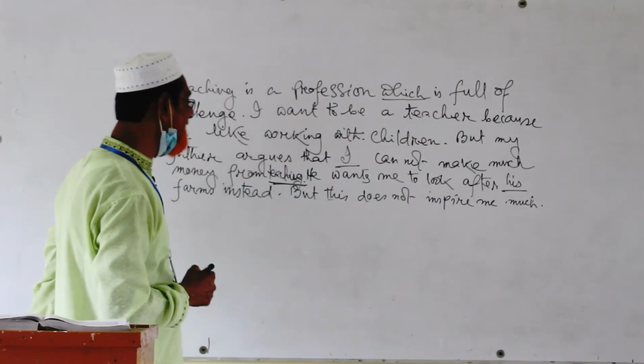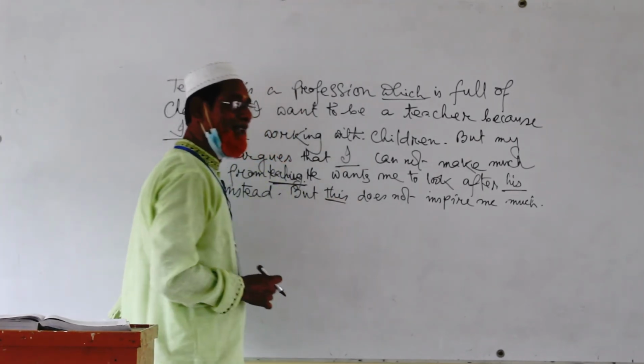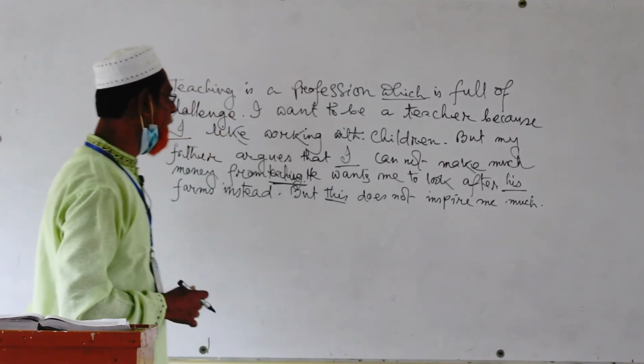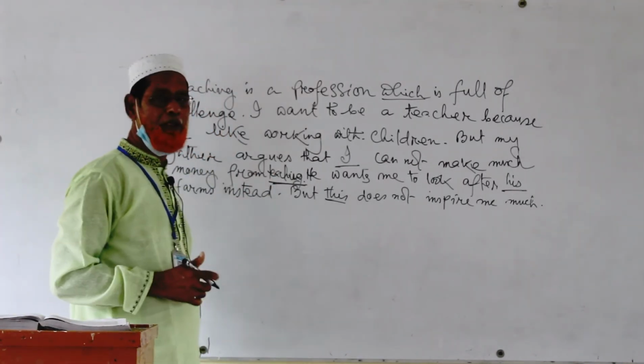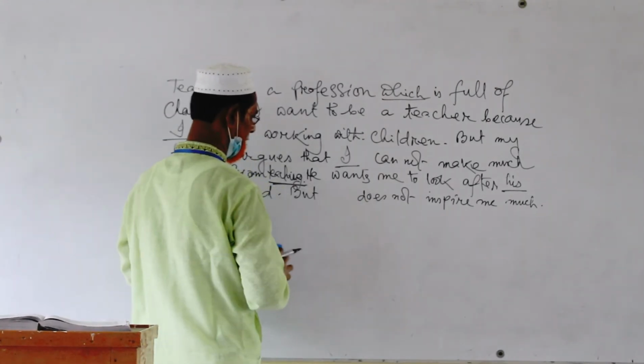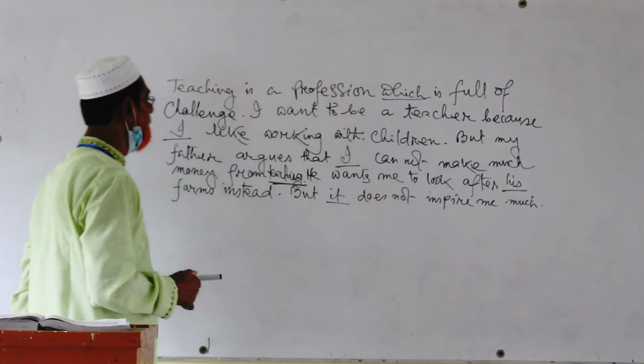But this does not inspire me. This means it, or looking after his farm. So we should write it instead of this, and underline.